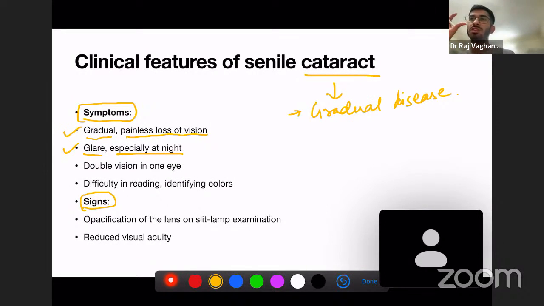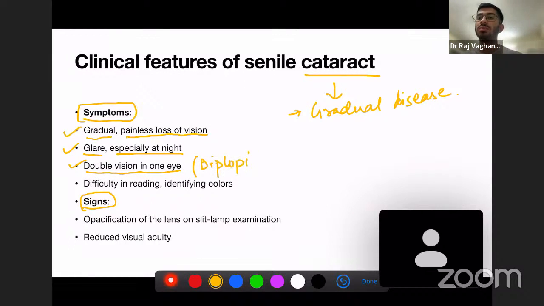Okay, some spots, and the vision becomes very blurred, and it happens mostly at night. So this is glare. Okay, and there's double vision in one eye. In the eye in which you are having the cataract, there is double vision. This is also referred to as diplopia. You must be knowing this by now. Okay, so this is diplopia.